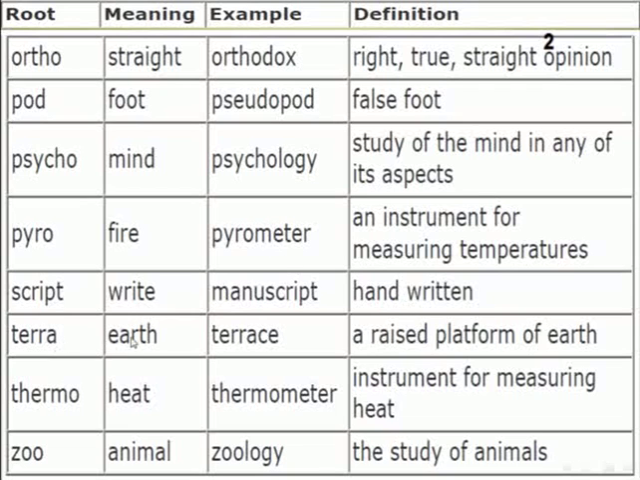Root terra, meaning earth. Example: terrace. Definition: a raised platform of earth. A root thermo, it means heat. Example for this: thermometer. Definition for thermometer: instrument for measuring heat. A root zoo, meaning animal. Example: zoology. Definition: the study of animals.